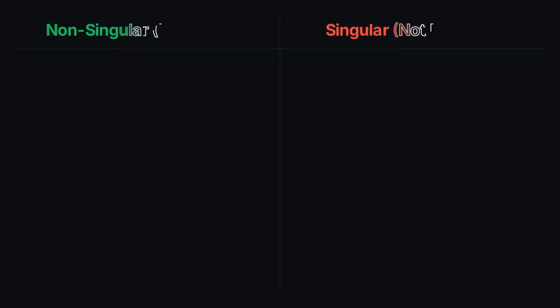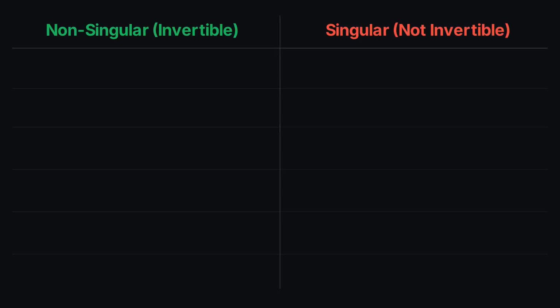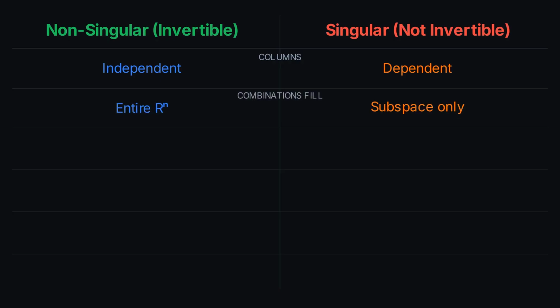Let's pull back to the full picture and compare non-singular and singular matrices side by side. A non-singular matrix has independent columns. A singular matrix has dependent columns. At least one column is a combination of the others. For a non-singular matrix, the combinations of its columns fill the entire space Rn. For a singular matrix, those combinations fill only a lower dimensional subspace.